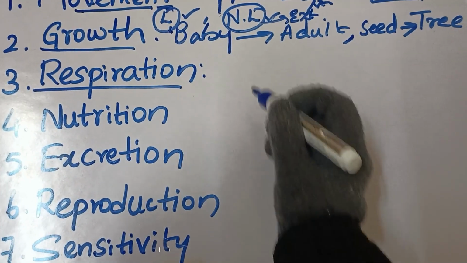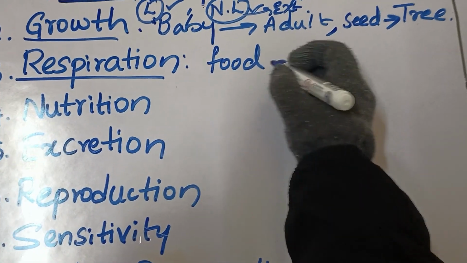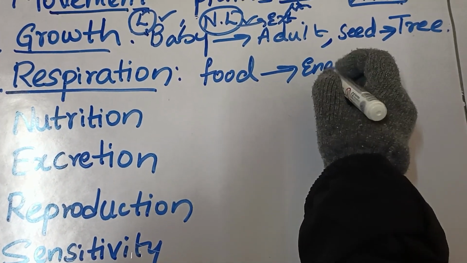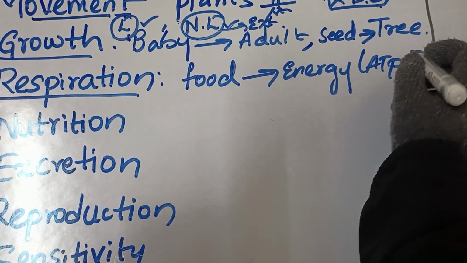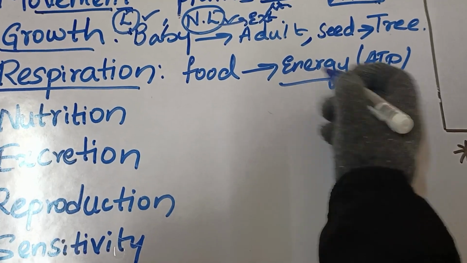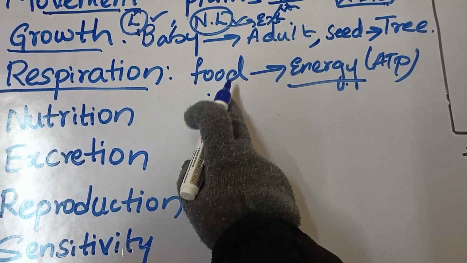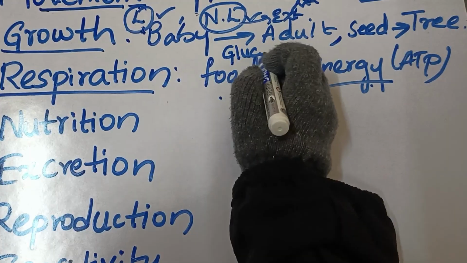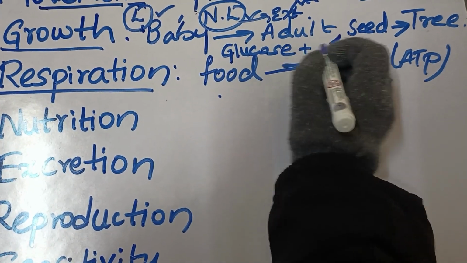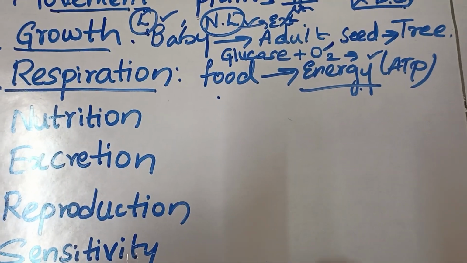Next characteristic is respiration. So what is respiration? Very simple. Whatever food we eat, from that food energy is produced. Energy is produced in the form of ATP. The release of energy from the food, this process is known as respiration. In detail, the glucose from the food combines with oxygen to produce energy in the form of ATP. Clear?